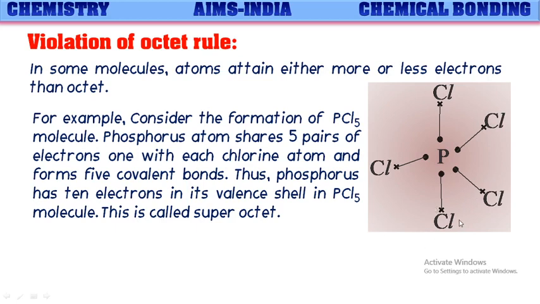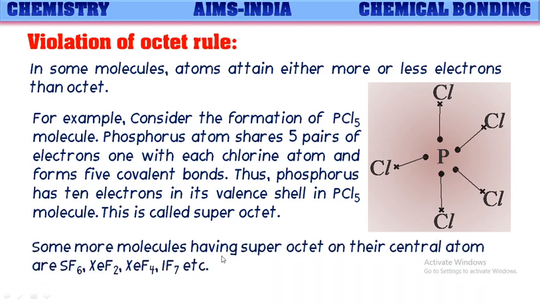It is getting 10 electrons here. Some other molecules having superoctet on their central atom are SF6, xenon difluoride XeF2, XeF4, IF7, etc. In all these molecules, the central atom, after the formation of covalent bonds, is getting more than 8 electrons. That means they are getting superoctet.